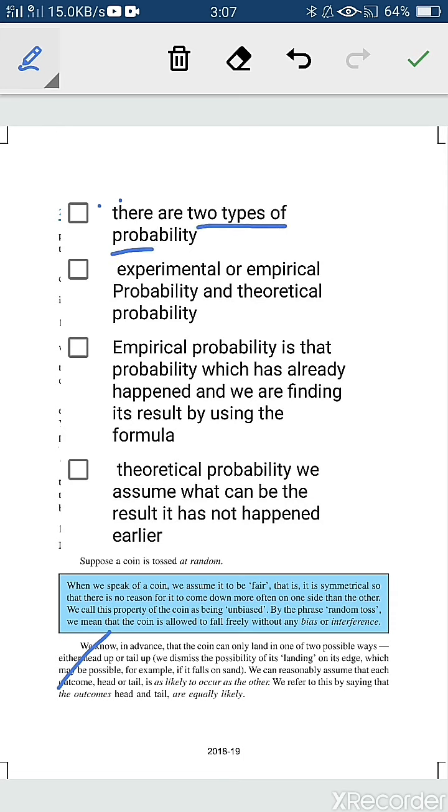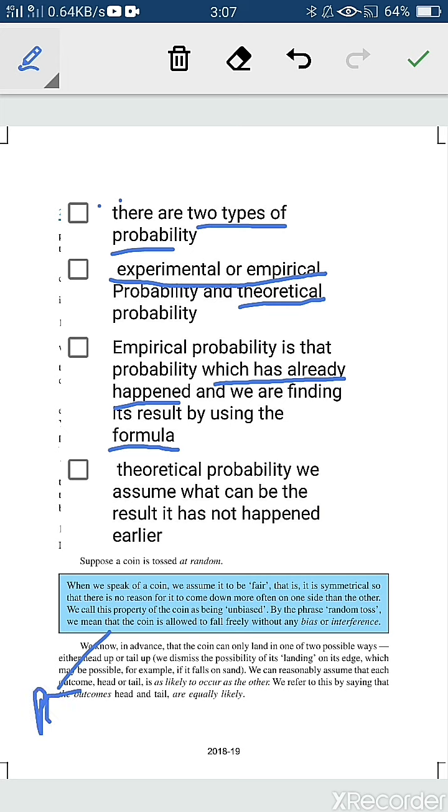We have done that there are two types of probabilities. The first is experimental or empirical probability, and the second one is theoretical probability. In class 9th, we have gone through the empirical probability. What is empirical probability? It is that probability of an event which has already happened, and we are finding its result by using the probability formula.